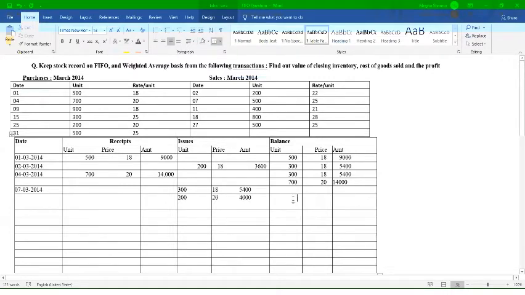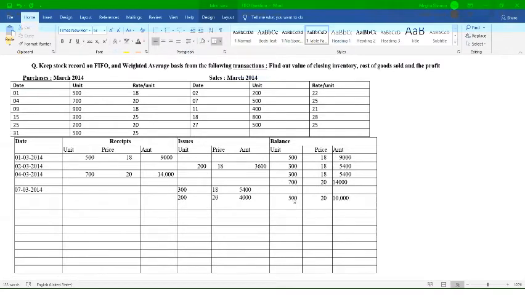Now here we can write down the balance. Out of the 700 units, you have issued 200 units. So the remaining balance is 500 units at the rate of 20, right? So you will get 10,000. Is it fine?